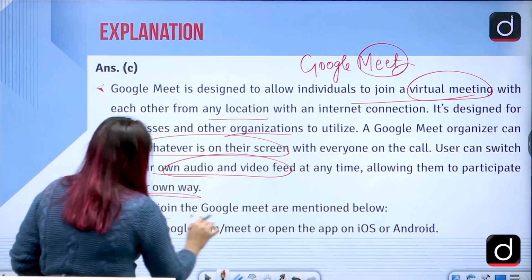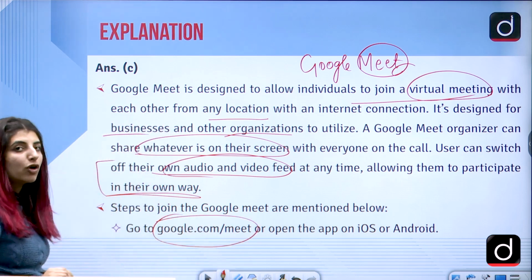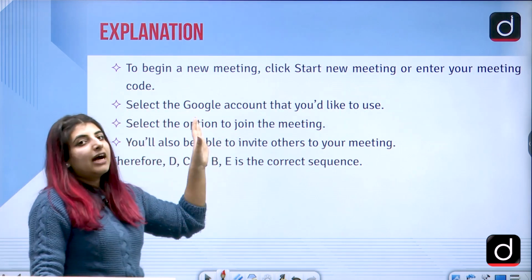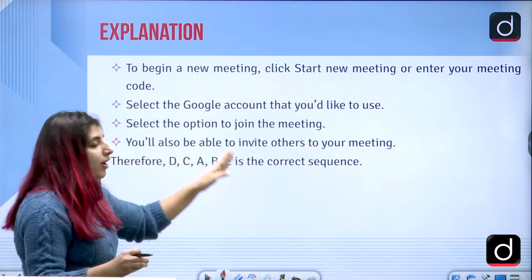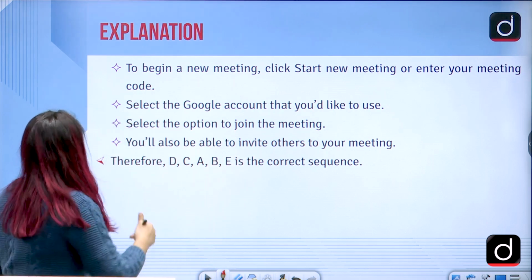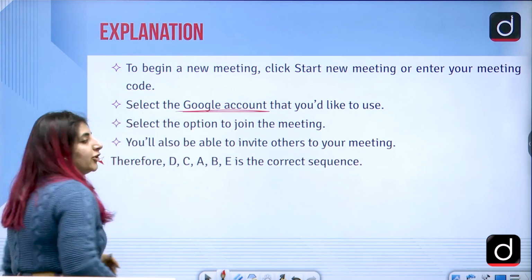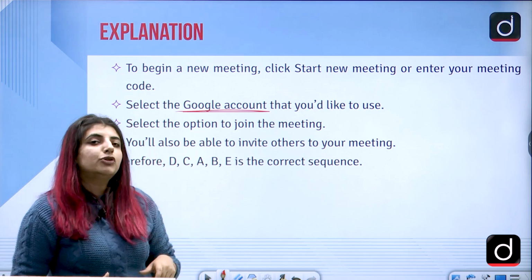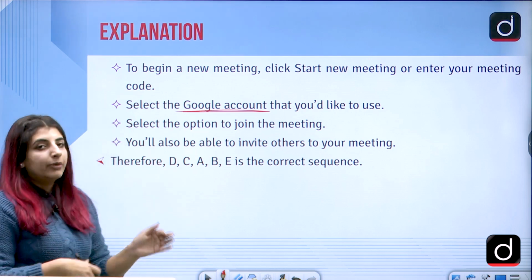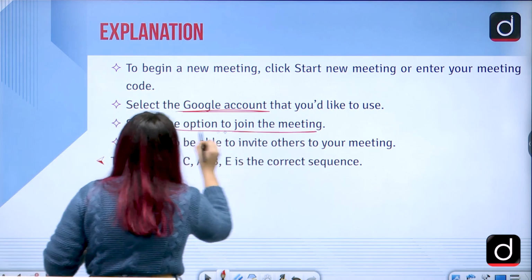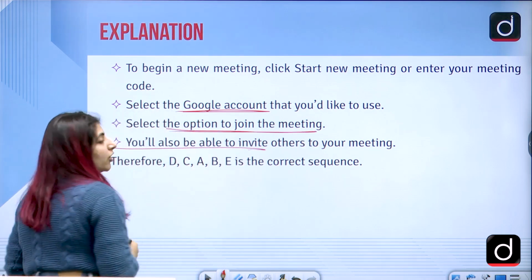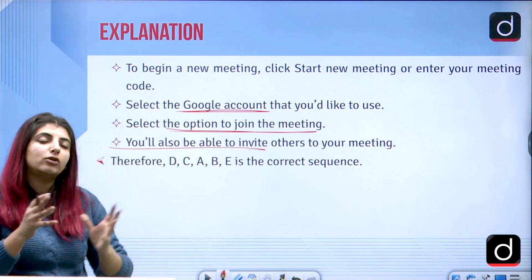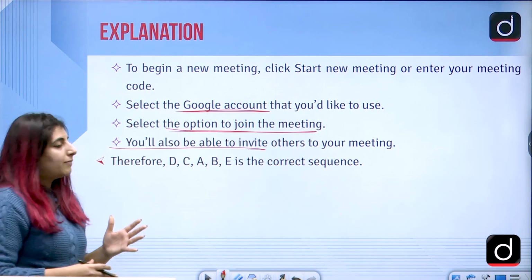First of all, you'll have to go to google.com/meet or meet.google.com, right? Or open the application. Then click start new meeting if you are the organizer, or if you have a meeting code, you are going to enter the code. Select the Google account that you would like to use. Certain people have different accounts on their phones and on their laptops, so you are supposed to click the one which you want to join with, right? Select the option to join the meeting. You'll also be able to invite others to your meeting if there is a meeting link or meeting code provided. So you can send that code to your friends and they can also join if the organizers allow them to. Correct?